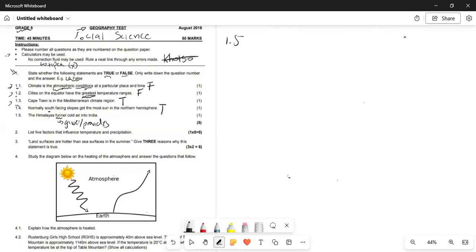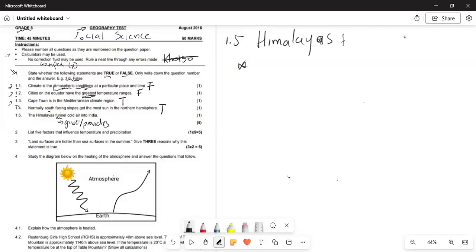So firstly, what we want to know is what is the Himalayas? The Himalayas is a vast range of mountains, meaning like when you look at skyscrapers and you see the skyline, the line that shows different mountains combined together.